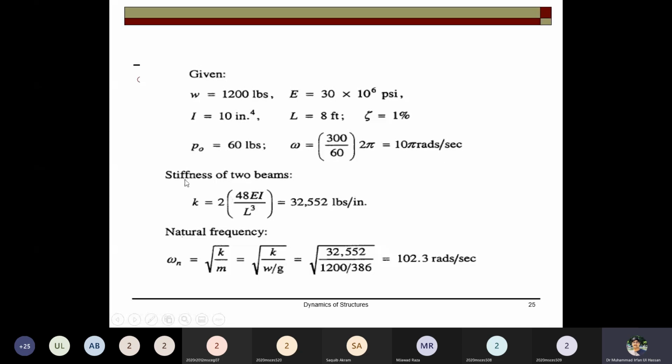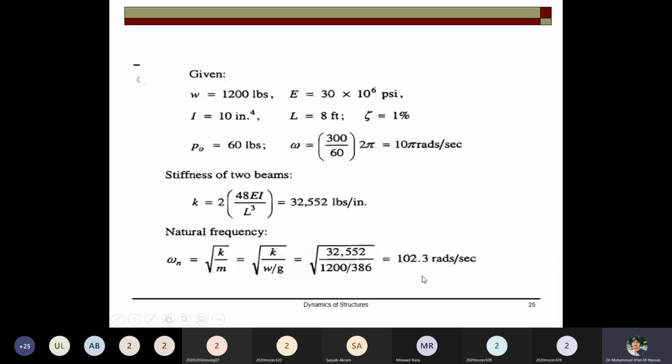The stiffness of the two beams can be computed by 2 into 48 EI over L cubed. And the natural frequency of the system is this. This omega in this book is the machine frequency, and this is the natural frequency of the system. Now you have the omega value, omega n.